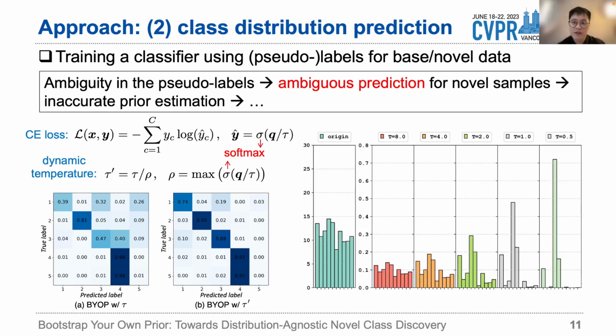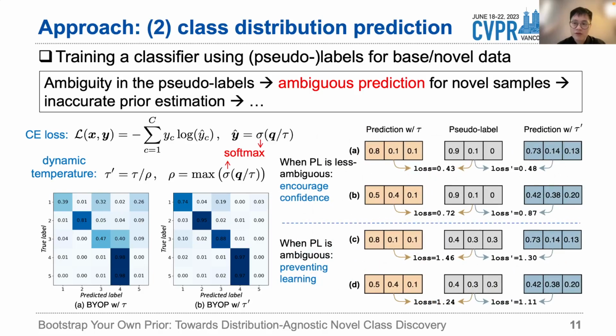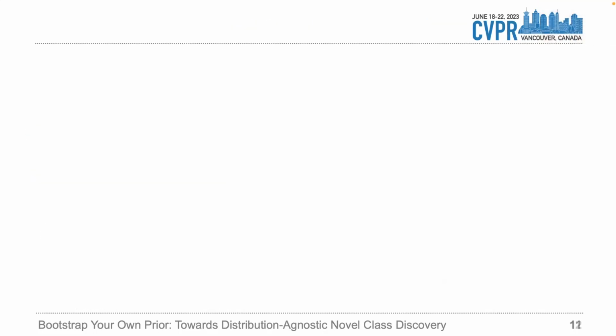It's like a vicious cycle. So we propose to explicitly encourage more confident predictions for ambiguous samples. Since temperature parameter in the softmax controls the sharpness of the output distribution, we can use a larger temperature for ambiguous predictions to amplify the CE loss values for them, which in turn encourages more confident predictions.